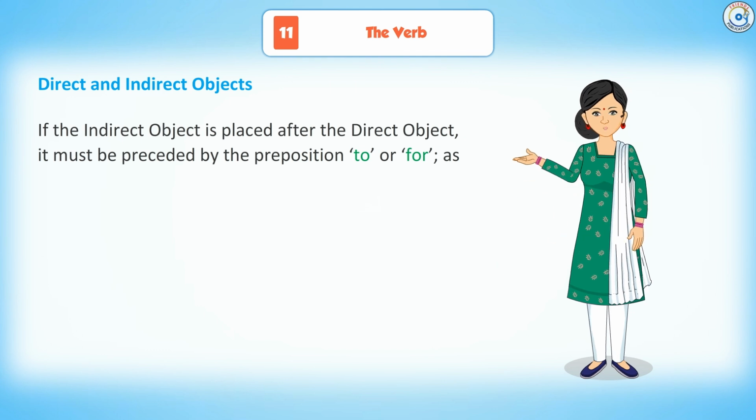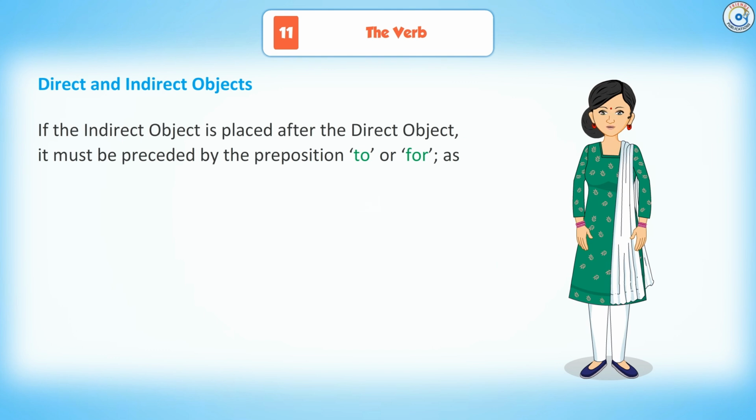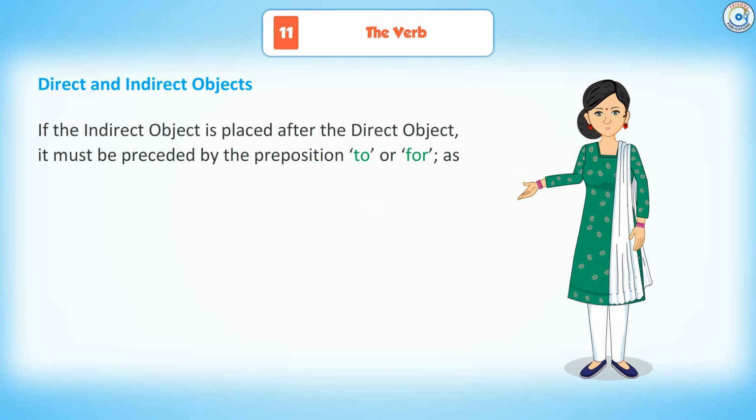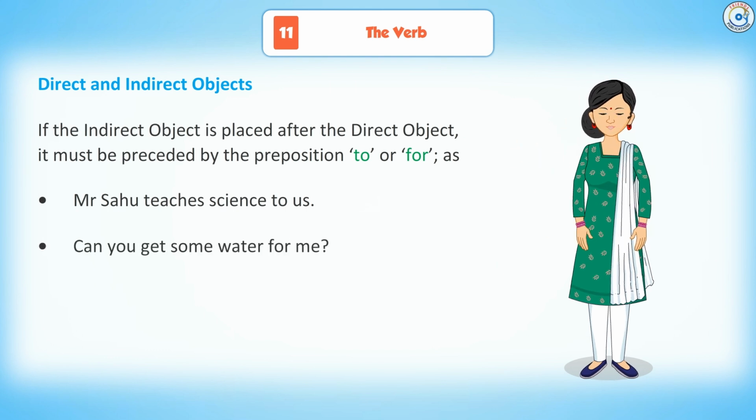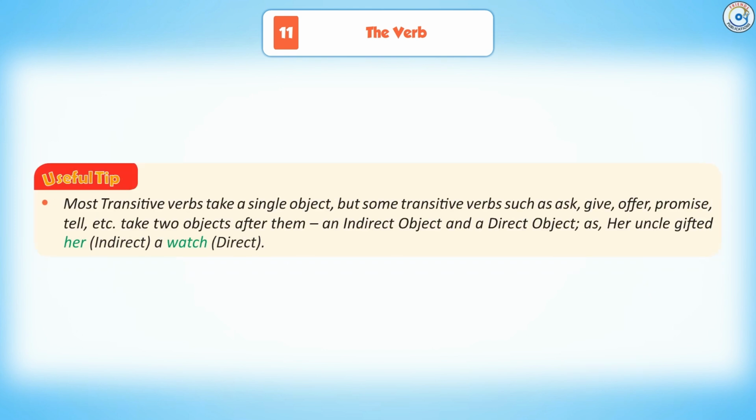If the indirect object is placed after the direct object, it must be preceded by the preposition to or for, as Mr. Sahu teaches science to us. Can you get some water for me? Useful tip. Most transitive verbs take a single object, but some transitive verbs such as ask, give, offer, promise, tell, etc. take two objects after them, an indirect object and a direct object, as her uncle gifted her a watch.